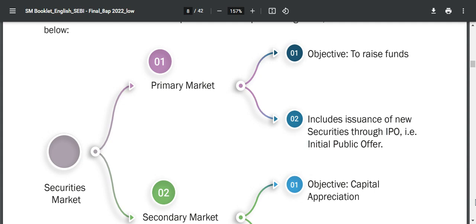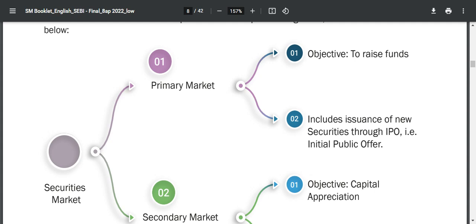Next, we see that the primary market is a place where the first, fresh issue of shares, debentures, and bonds takes place, where the company itself issues the shares through an IPO to the investors, and bonds or securities, whichever the company issues, to raise funds.